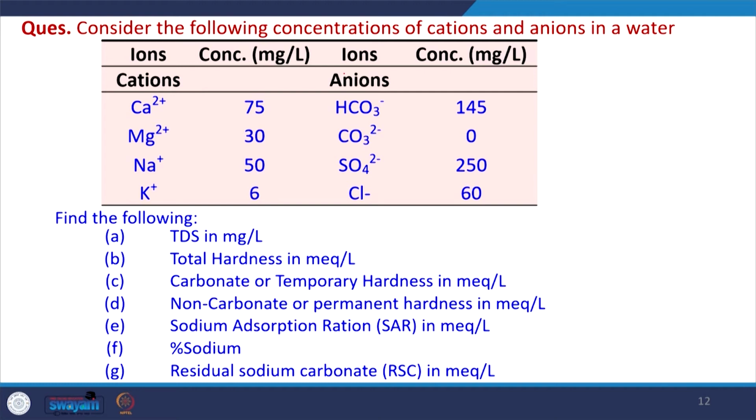So, we have all the cations and anions reported here, and their concentrations in water are reported. Now, what we have to do is find out the TDS, total hardness, carbonate hardness, which is called temporary hardness, then non-carbonate or permanent hardness, the sodium adsorption ratio SAR value, percentage sodium, and the RSC in milliequivalent per liter. These parameters we can get from this table itself, so we will try to solve it.